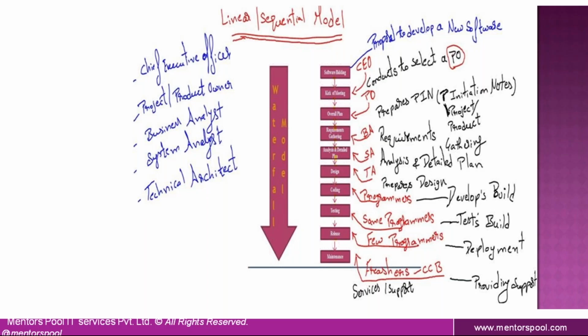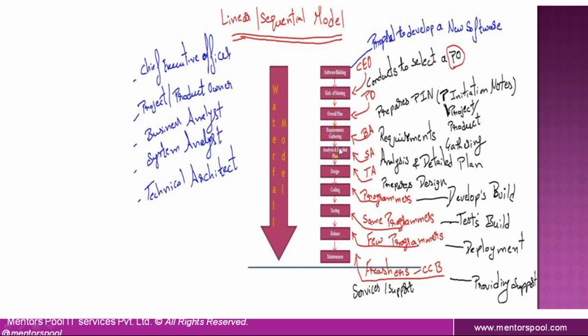Customer will explain his requirements, how the application should look, what modules need to be included, and what things need to be excluded. Lots more things are going to be covered in this particular phase. Each and every requirement is going to be documented by the business analyst. And the next following phase is analysis and detail plan.